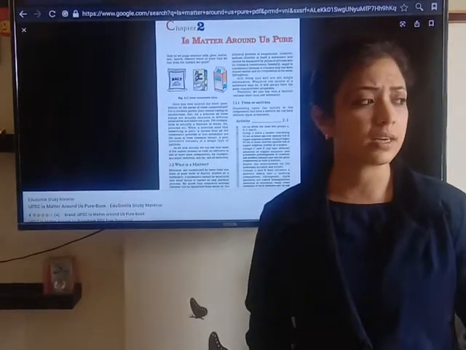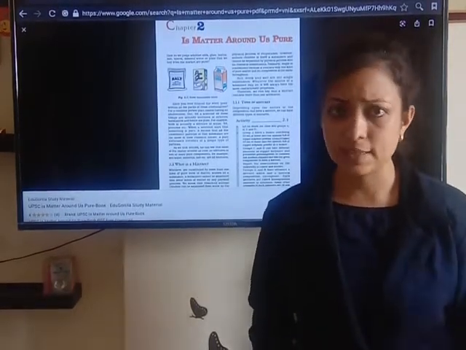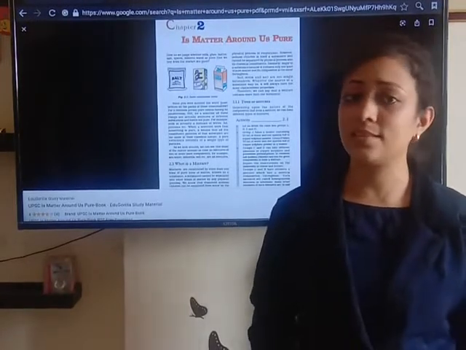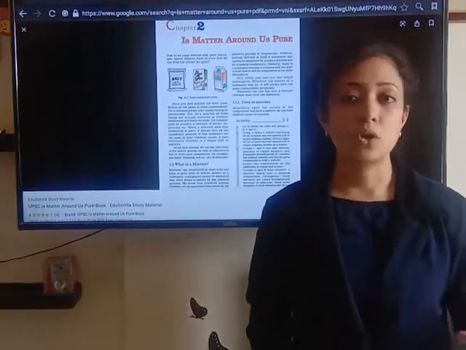So soil is a mixture because it contains many minerals and many fine particles. Apart from that, it contains organic acids. So a lot of things are there. So soil is a mixture.